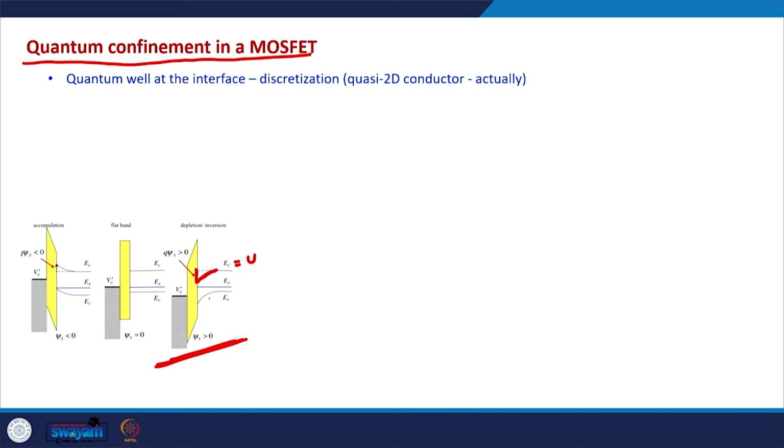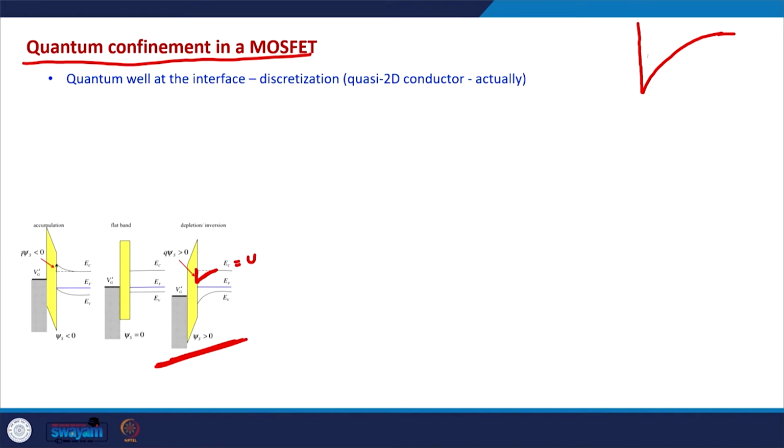potential profile in the MOSFETs, and these are regular MOSFETs, even the bulk MOSFETs. What it means is that in the inversion regime, the MOSFETs have this kind of potential energy profile at the interface of the oxide and the semiconductor, and this is also the region of the inversion layer.